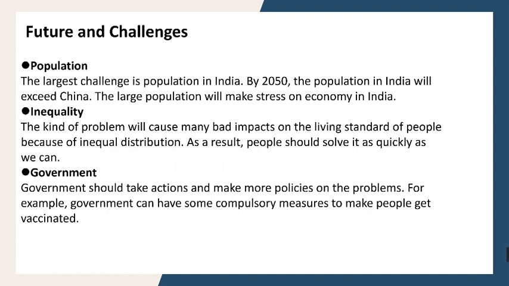Next one is inequality. The kind of problem will cause many bad impacts on the living standard of people because of unequal distribution. As a result, people should solve it as quickly as we can. The last one is government. Government should take actions and make more policies on the problems. For example, the government can have more compulsory measures to make people get vaccinated.